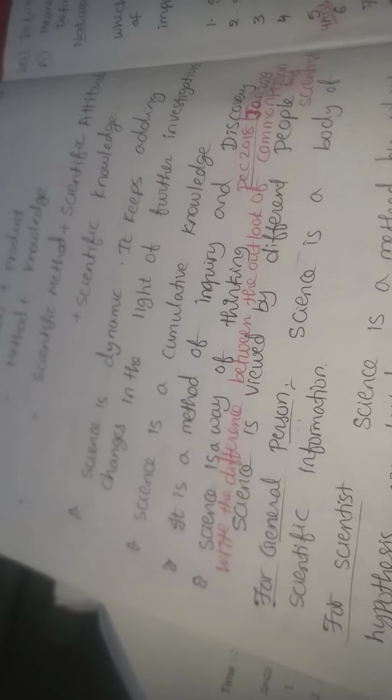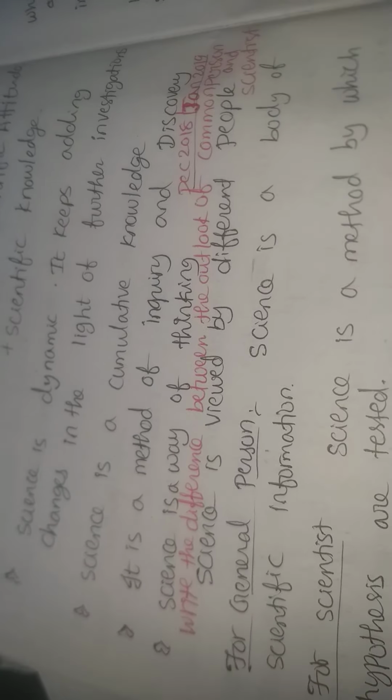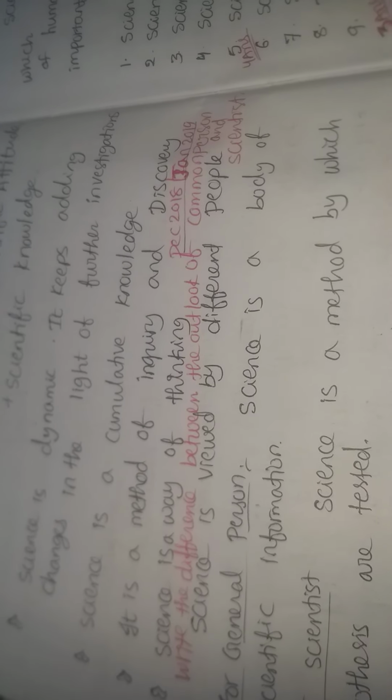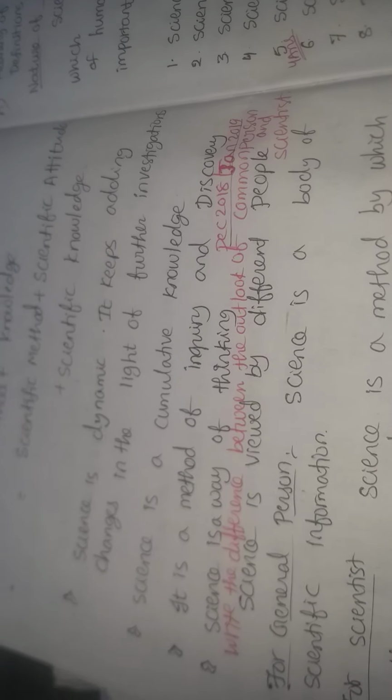In previous videos, I discussed what we mean by science. This question came in May 2017. Here one more question is also covered, that is, write the difference between the outlook of a common person and a scientist. December 2018, second question: write the difference between the outlook of a common person and a scientist. This question was also covered in the first video.